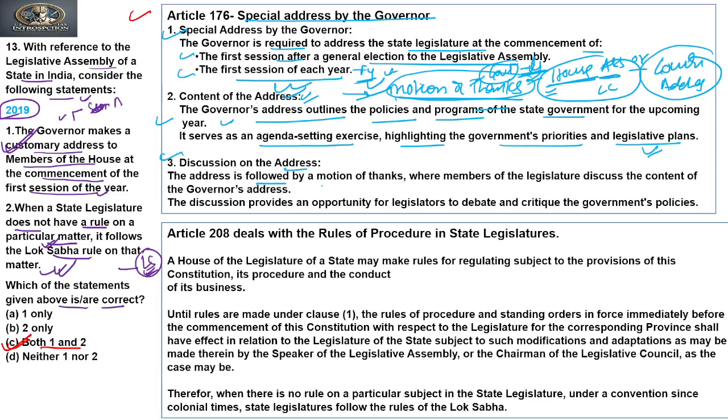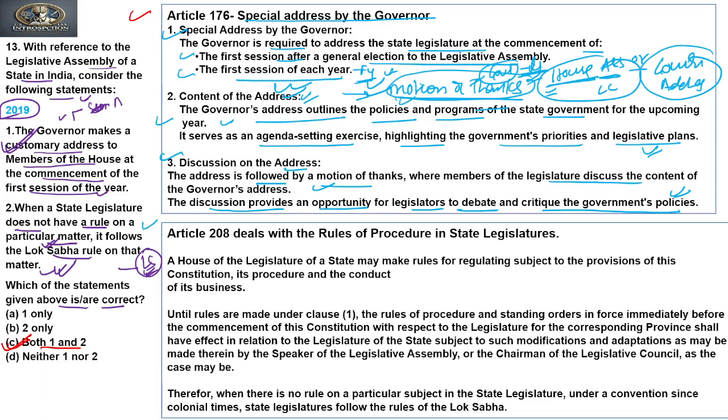Now, discussion on the address. The address is followed by the motion of thanks, where members of the legislature discuss the content of the governor's address. The discussions provide an opportunity for legislators to debate and critique the government's policies. If the motion of thanks has been passed, the government has a majority in the House, and if it has not been passed, it would be assumed that the government lost its majority and has to resign. Clear? So this is Article 176 about the address of the governor.